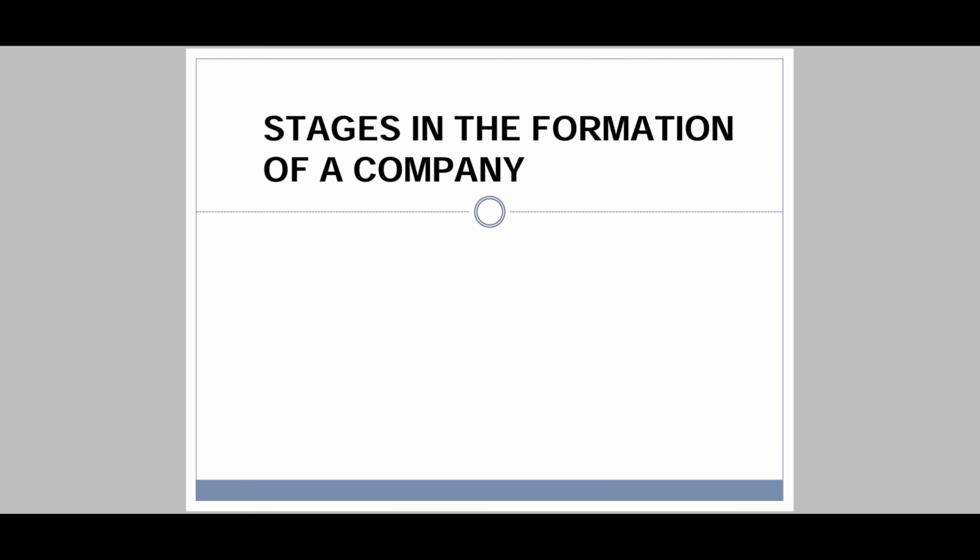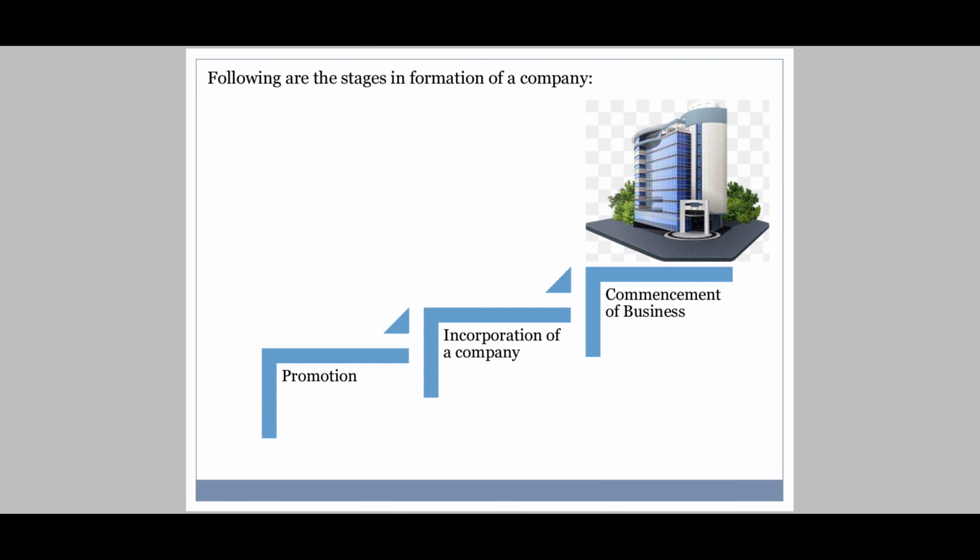Now we are going to see stages in the formation of company. What are the stages to form a company? The very first one, promotion stage. After that you have got incorporation of a company stage, and then you have got commencement of business stage. We are going to see all these three stages in detail. In today's lecture, we are going to see the very first stage, that is promotion stage.